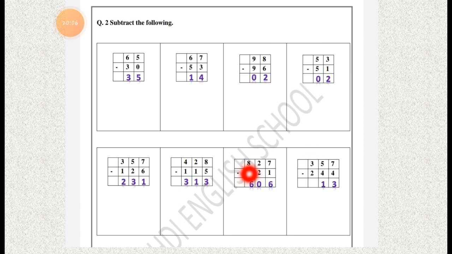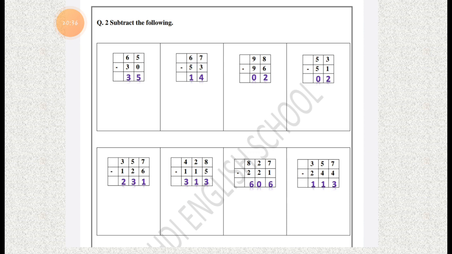So write 1 under the tens column. Now the hundreds column. Here it is 3 minus 2. Take 3 fingers first and remove 2 fingers from it. How many fingers are left? Only 1 finger is left.